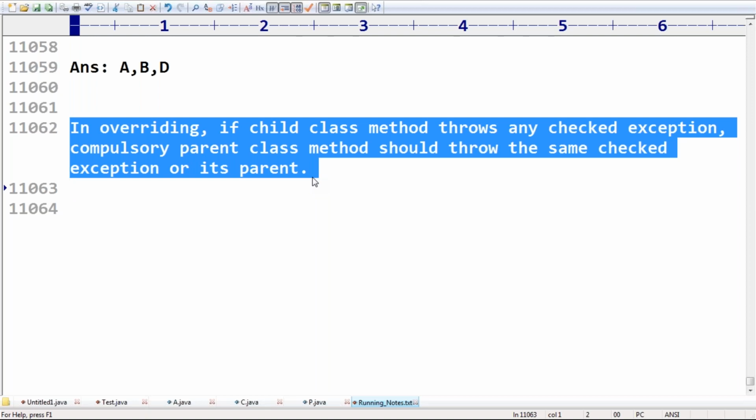Any doubt about this one? Of course. Yes, any doubt about this one?